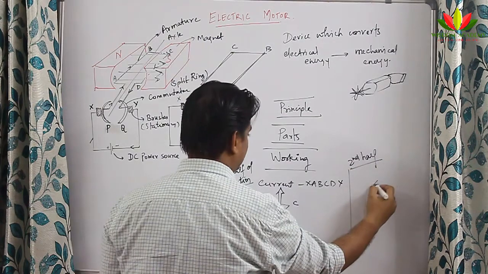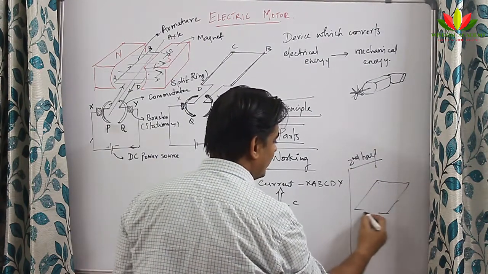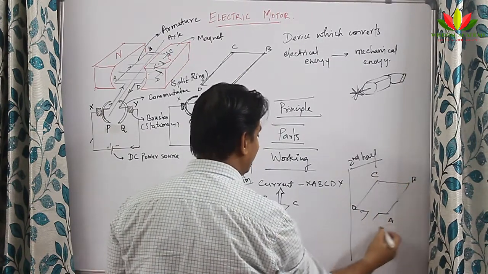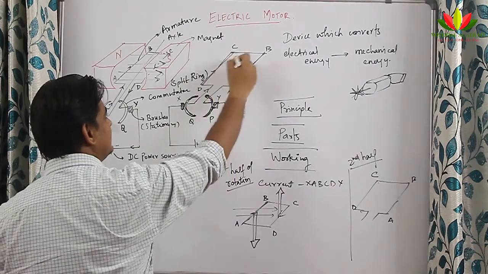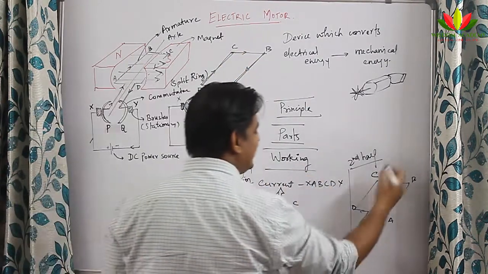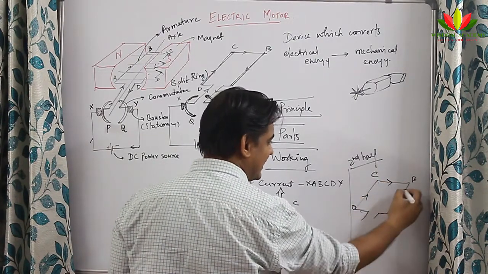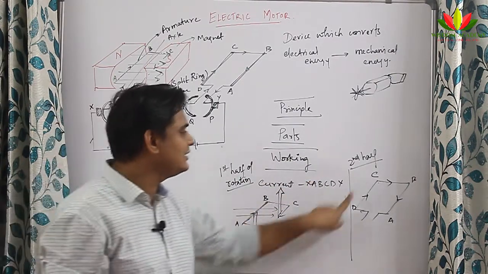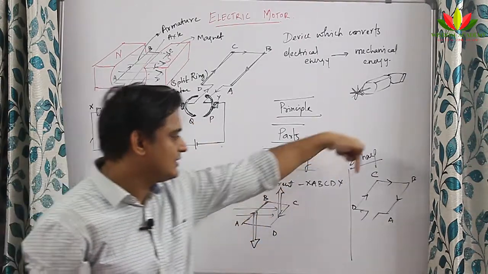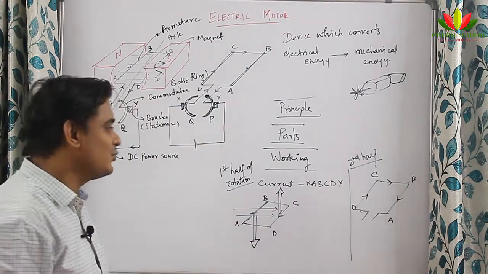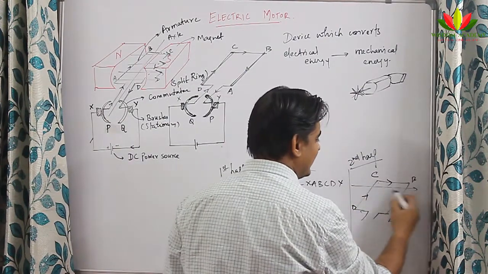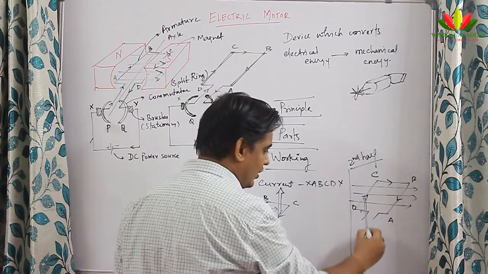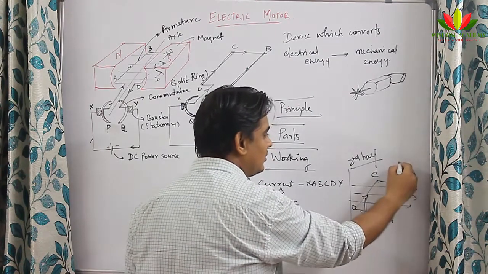So in the second half, how does the current move? Let us see that. This was D, this was C, this was B and this was A. So now the current starts moving in this direction, isn't it? So the CD branch starts getting current in this direction, whereas AB in this direction. Whereas here CD was getting current in this direction, now CD got it in this direction. AB was getting current in this direction, now AB is getting it in the opposite direction. So see how this change in direction will help. Once again, the direction of magnetic field remains the same, and when you apply Fleming's left hand rule on the CD branch, it will be pulled downwards and AB will be pushed upwards.